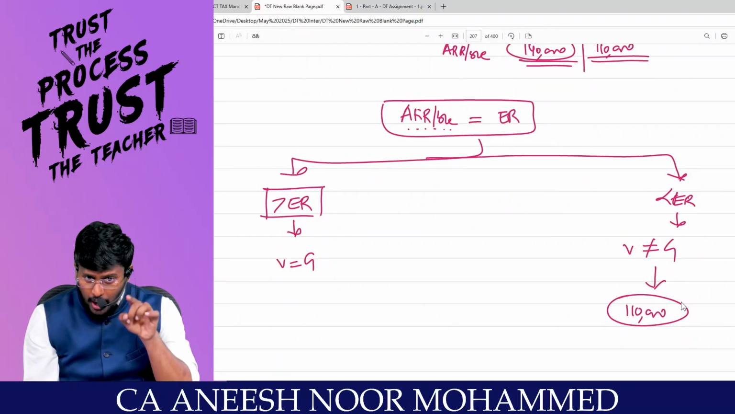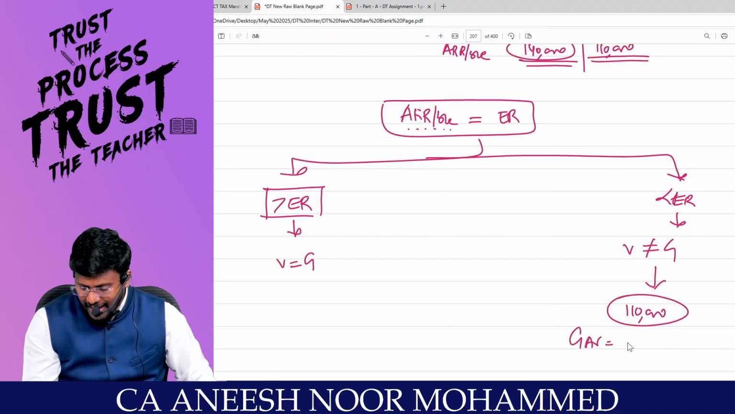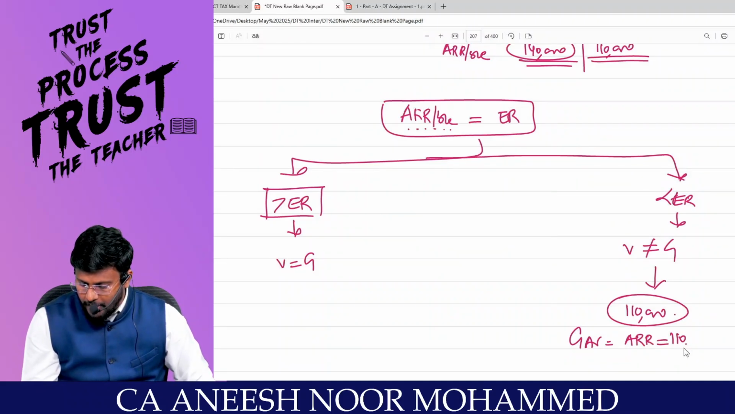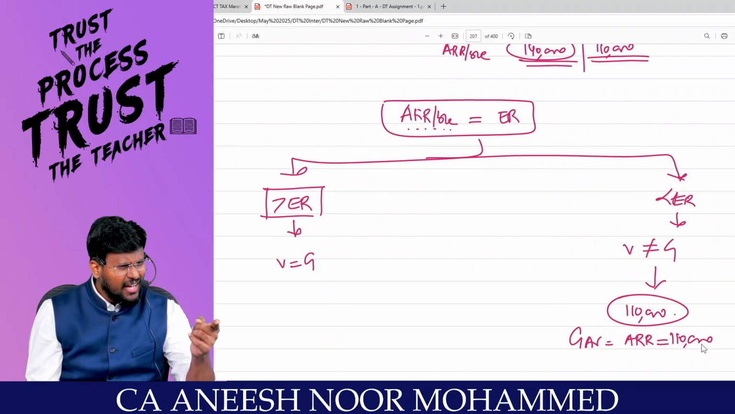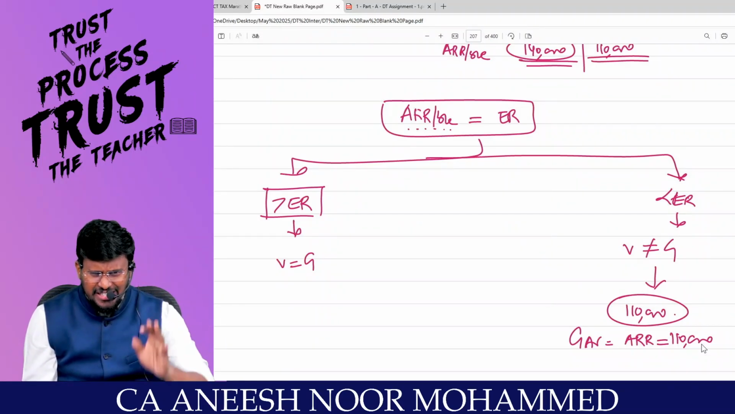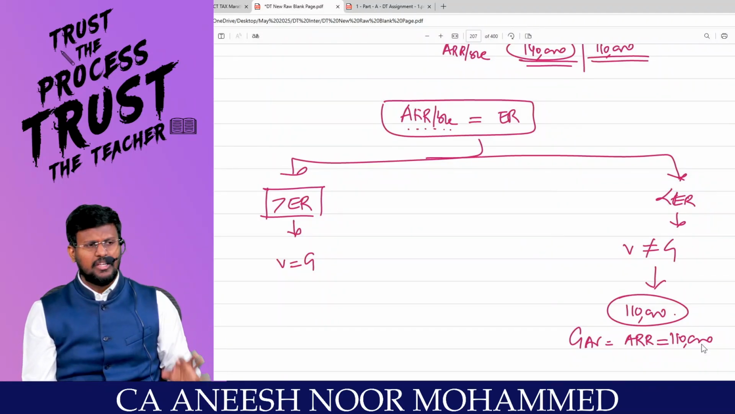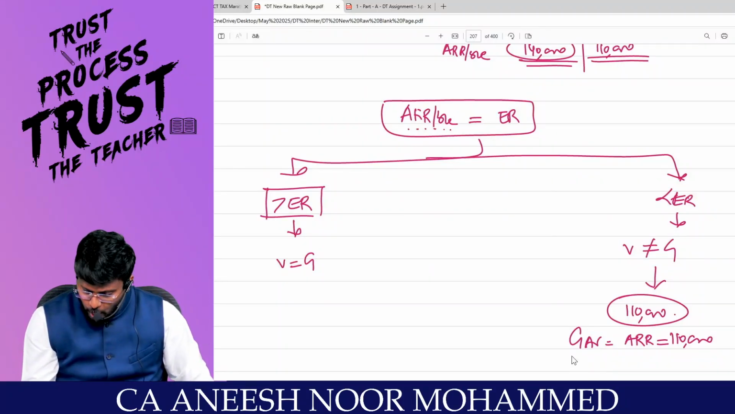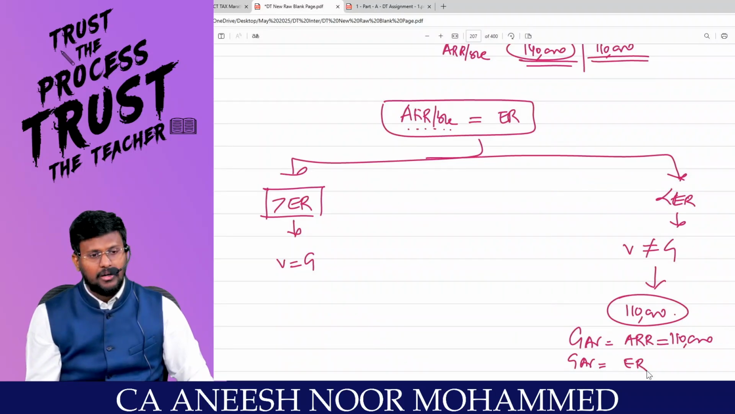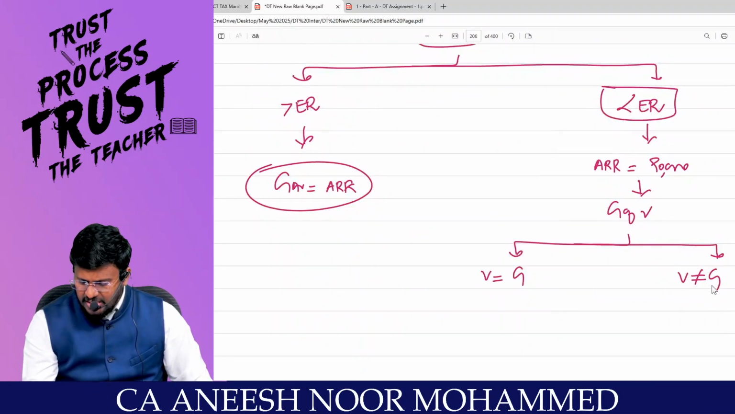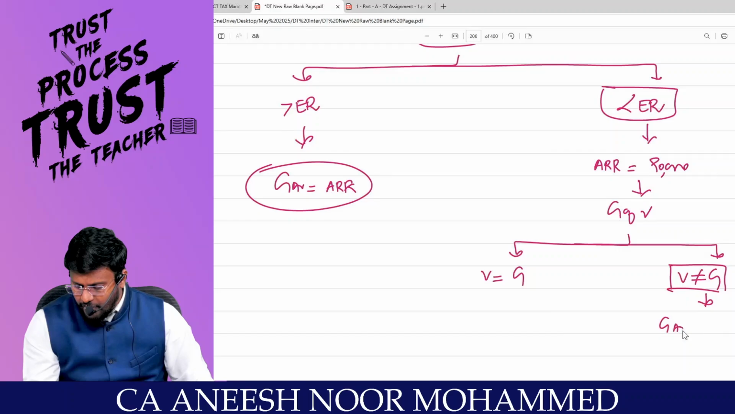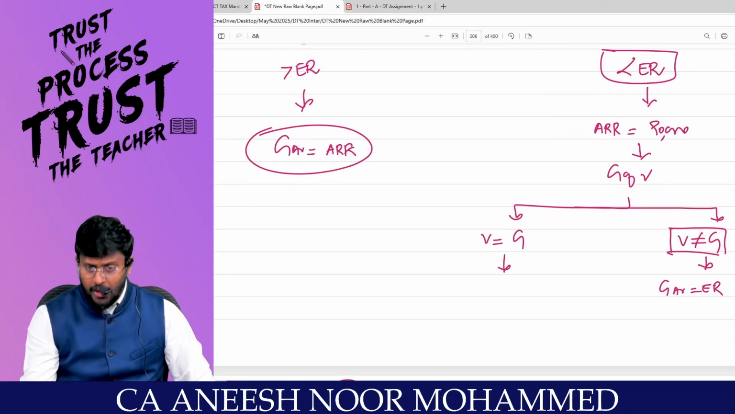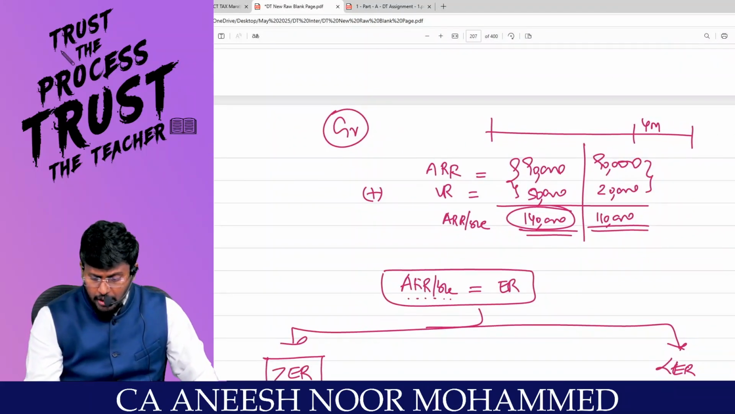For that, what the government is asking is that you declare GAV as the actual rent received, which comes to 1,10,000. So if the vacancy is not genuine, my dear lovable students, we will never allow you to have a loss. You have to declare GAV as the expected rent. That means if the vacancy is not genuine, GAV is equal to expected rent. Are you able to appreciate?